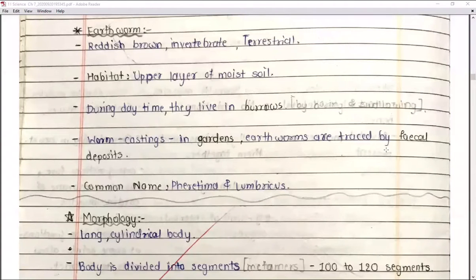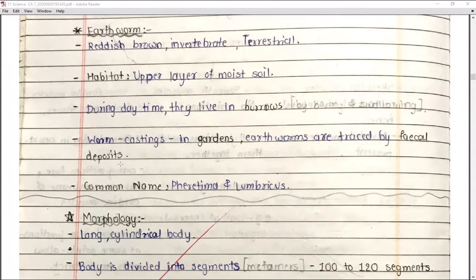Next are the worm castings in gardens, right? The earthworms are traced by their fecal deposits. Now you can see that in the gardens the worm castings are also there. That means garden care needs to take place, right? In this, the earthworms can be traced by their fecal deposits.